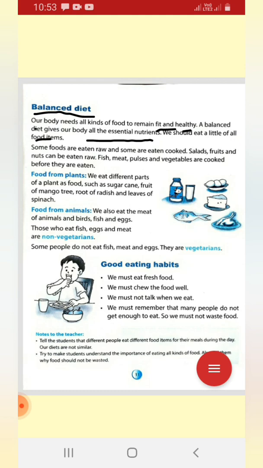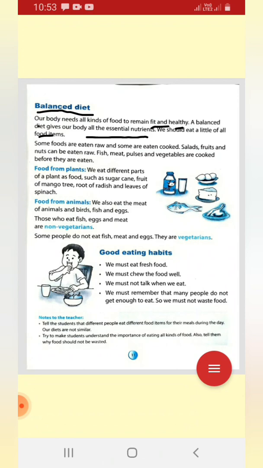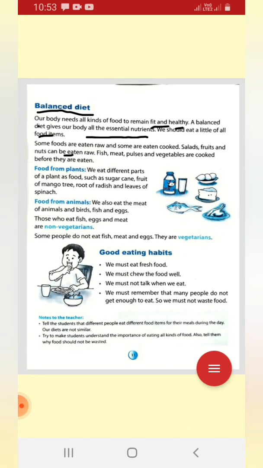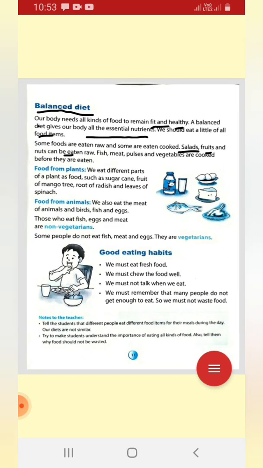Each sometimes. So the next stanza, some foods are eaten raw and some are eaten cooked. Salad, fruit and nuts can be eaten raw. Some of the food we are cooking, like rice, meat. These are cooked before we eat, and some food we can eat directly, that is salad, like cucumber, and fruits like mango, apple, grapes, and nuts can be eaten raw. It can be eaten raw, no need to cook.